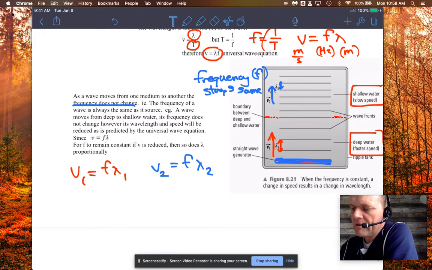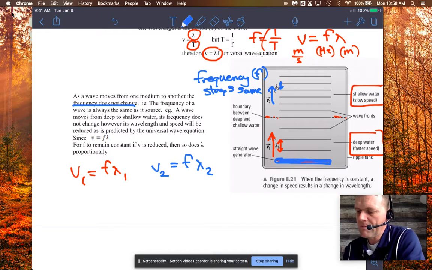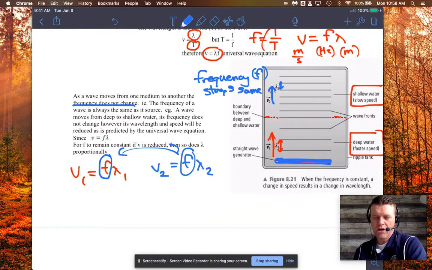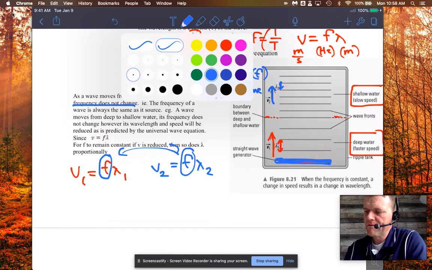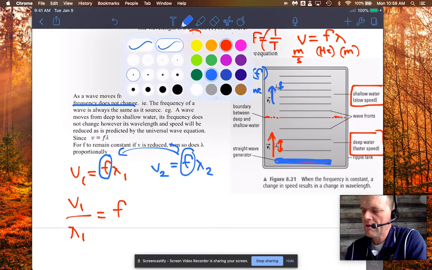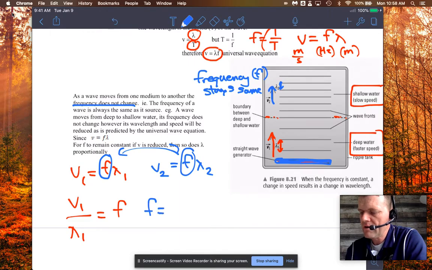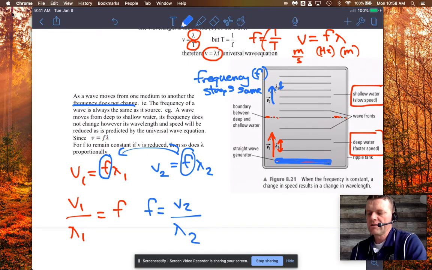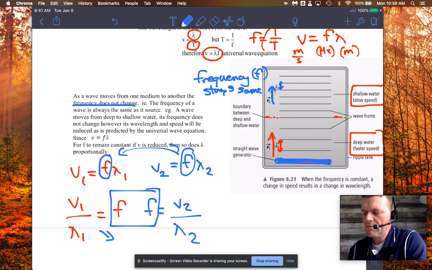What's really cool though about this is because we've emphasized that the frequency is the same, that means that this frequency and this frequency are the same. Okay? So they don't change. So effectively then we could say velocity 1 over wavelength 1 is going to equal the frequency. And we could also say that the frequency over here is going to equal velocity 2 over wavelength number 2. Because these frequencies are the same, we can just cut them out, and we basically get a new formula.